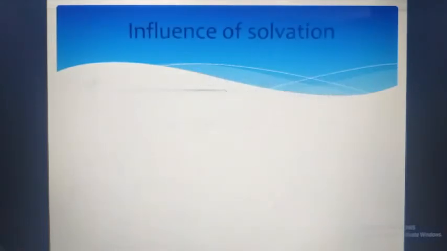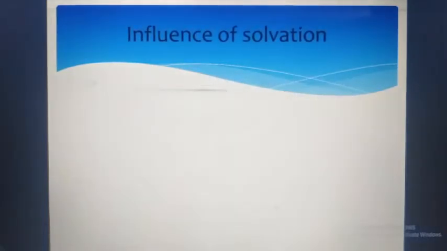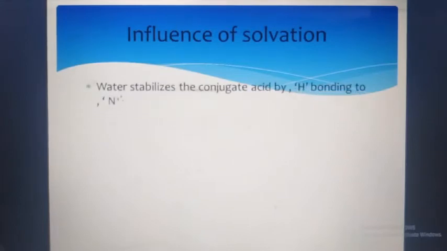Next is the influence of solvation. How solvation influences the amine or the particular species. So what is meant by solvation? So we can say that it is an interaction of solute with the solvent. Solute means the particles which get dissolved in the solution or solvent.